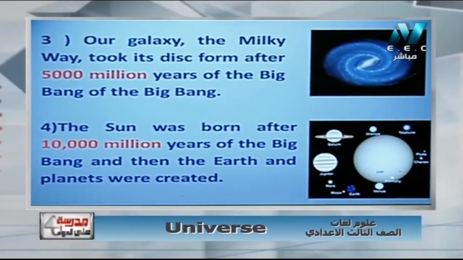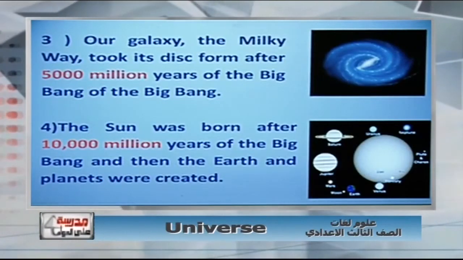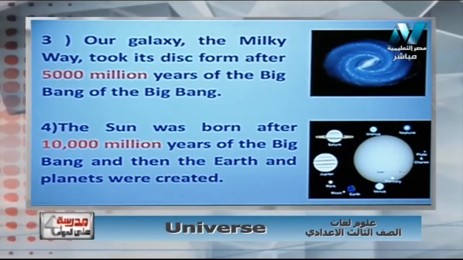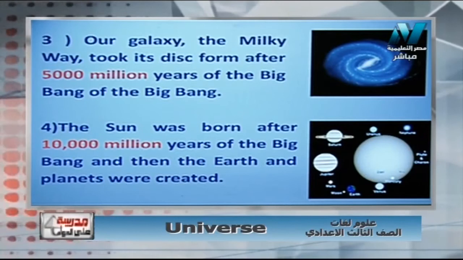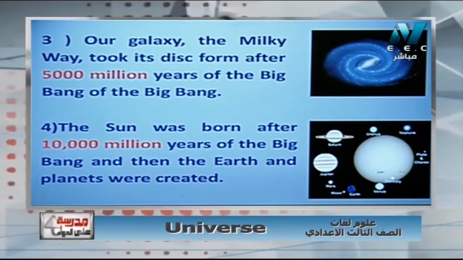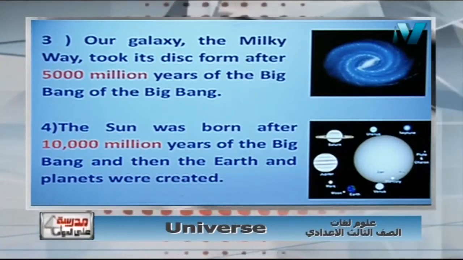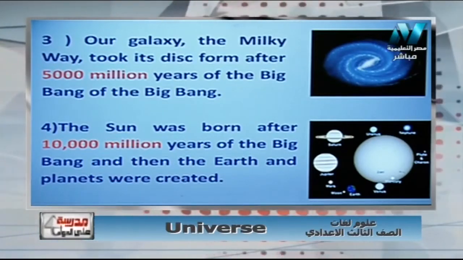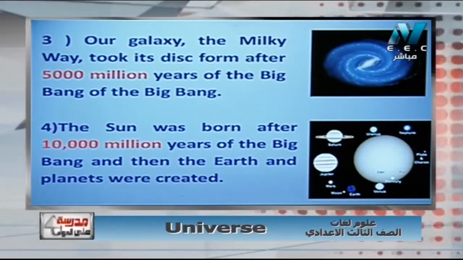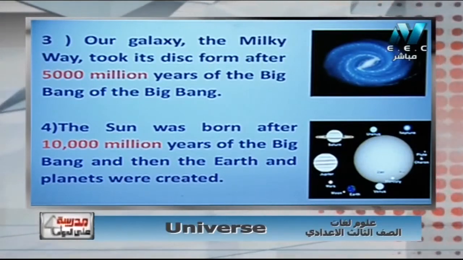Then after 5,000 million years our Milky Way galaxy formed. It has a disk form. Then after 10,000 million years the Sun was born after the Big Bang. Okay, so first the Big Bang happened 15,000 million years ago.